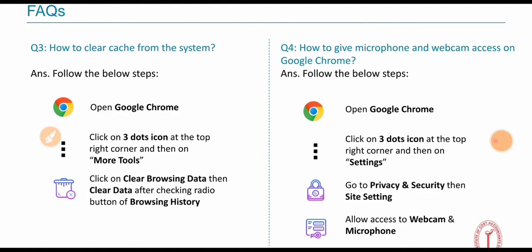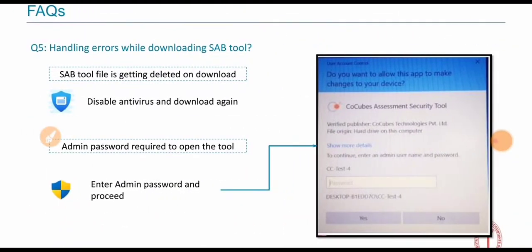How to give microphone and webcam access on Google Chrome. Follow the steps below. Open Google Chrome, click the button at the top right corner, and then Settings. In Settings, go to Privacy and settings and allow the webcam and microphone, handling errors like this. Remember, a lot of students are having trouble with this. Watch again.